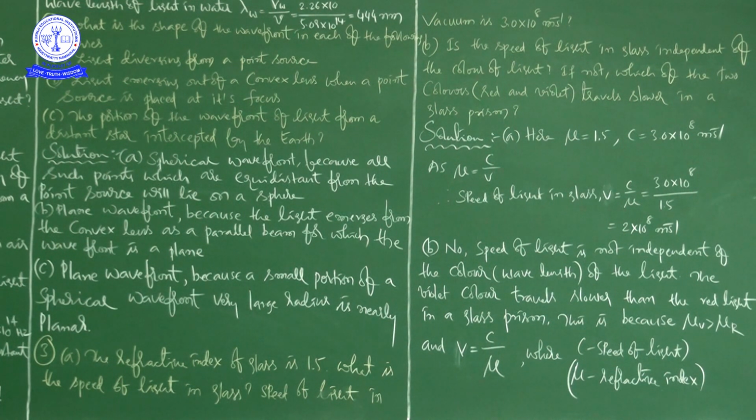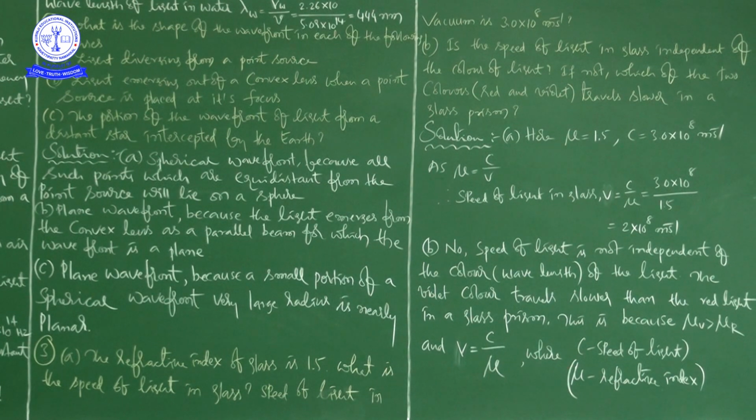This is because the refractive index for violet is greater than the refractive index of red. Mu V is greater than mu R, and V is equal to C by mu, where C is the speed of light and mu is the refractive index.